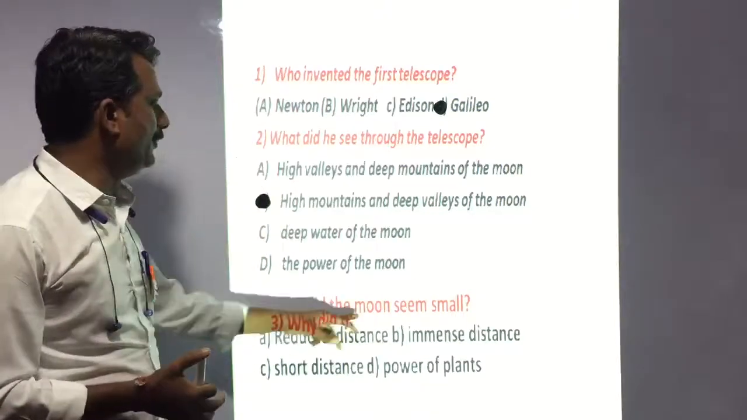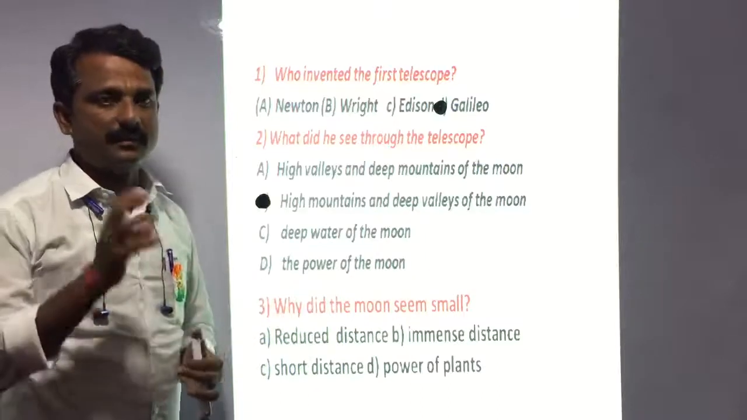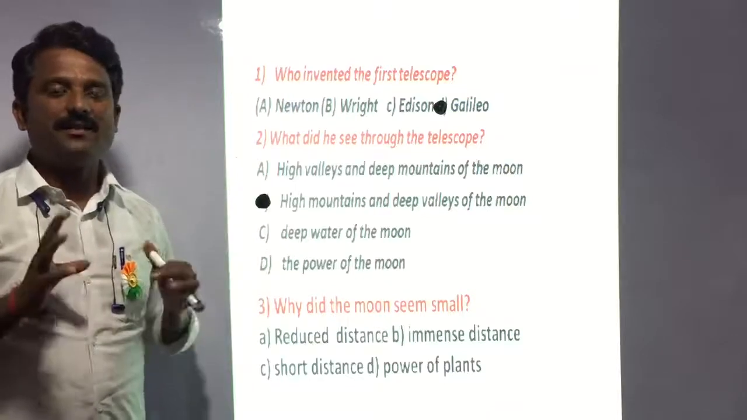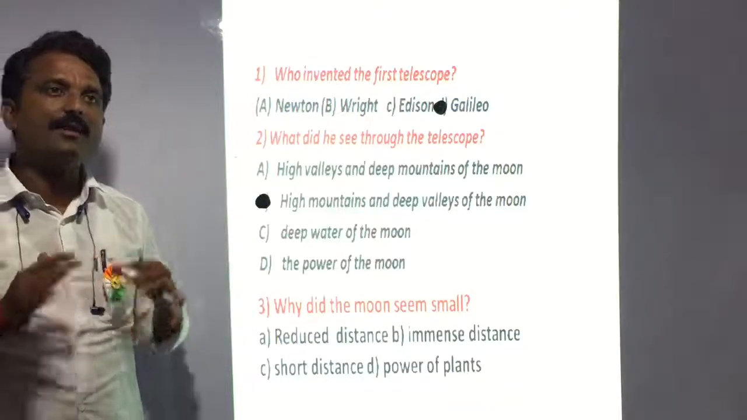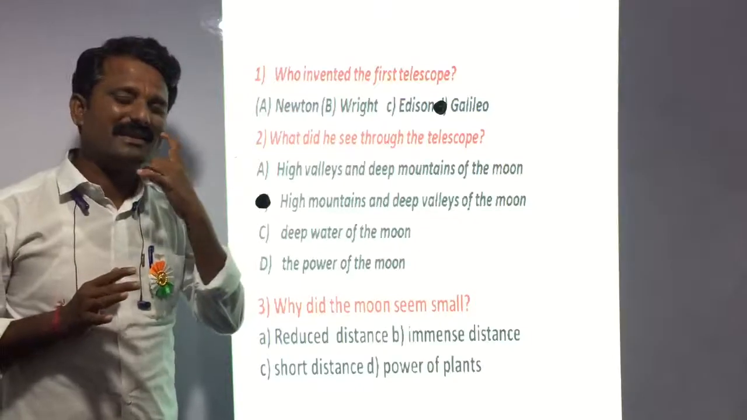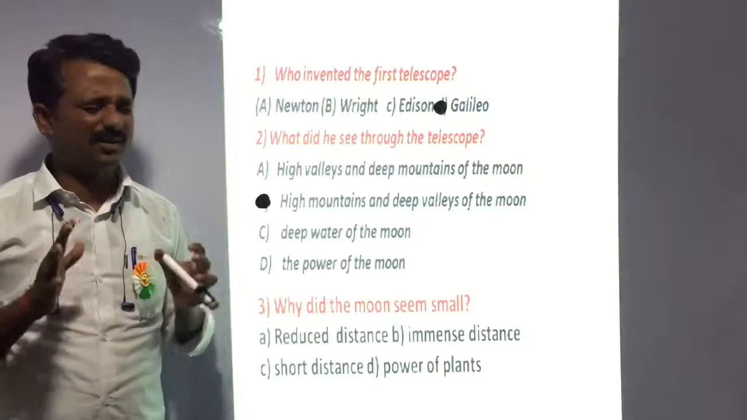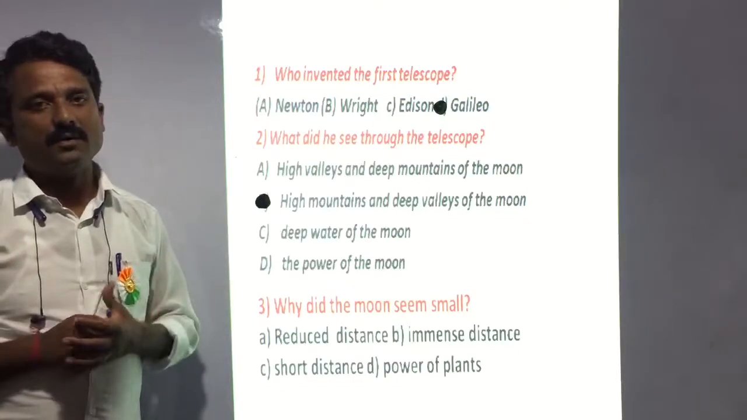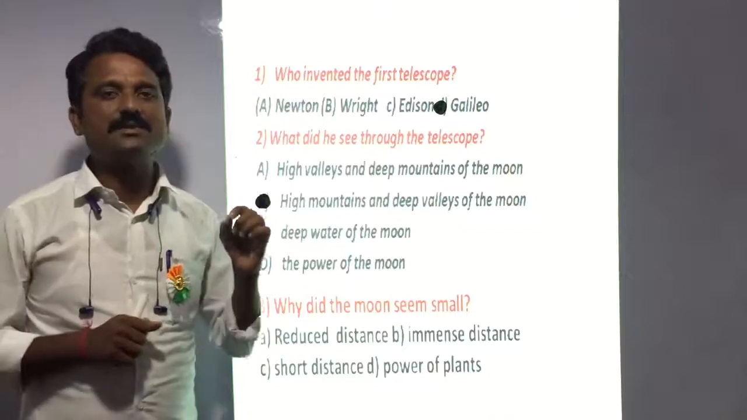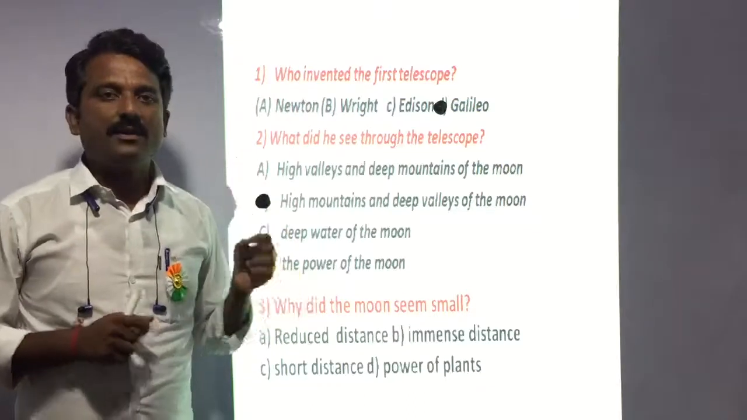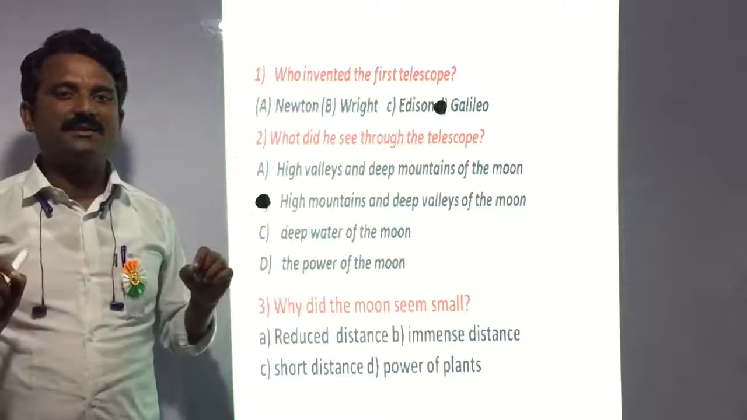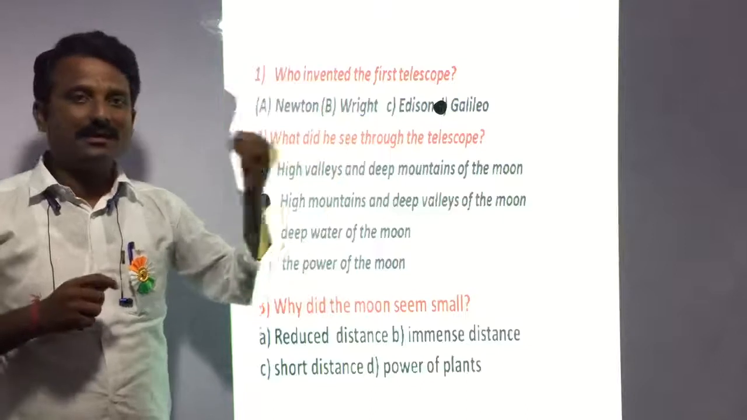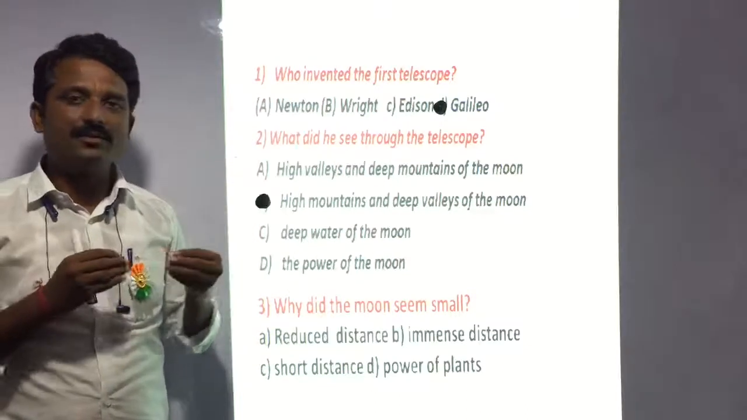Now, why did the moon seem small? It is because different moving satellites, planets, and whatever heavenly and celestial bodies are located in space appear very small. The reason is clearly given in the passage. What is that reason? Just because of immense distance, they are very far from us.